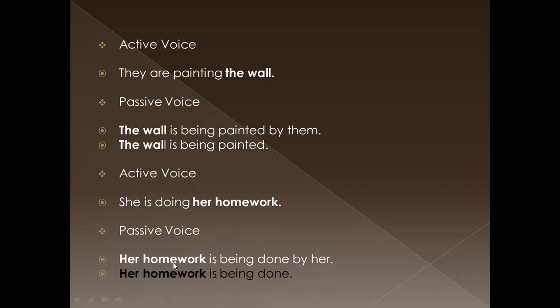Her homework. This is an uncountable noun. Then we can consider that word as a singular noun. So the be verb we take is is. Then the passive voice sentence is, her homework is being done by her. And also we can say the sentence like this, without mentioning the doer. Her homework is being done.